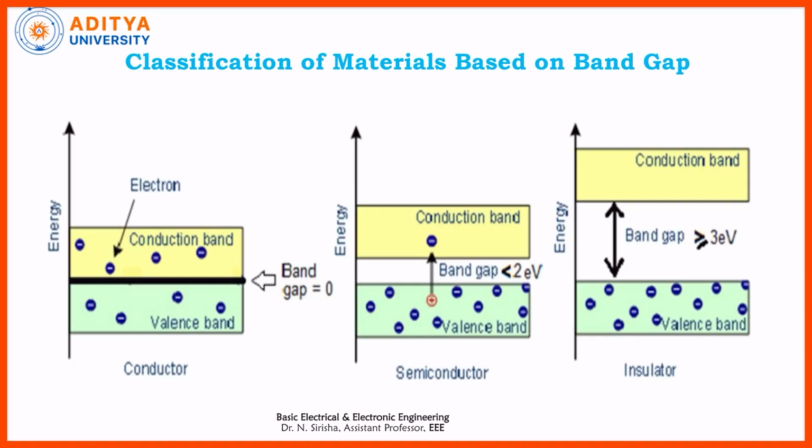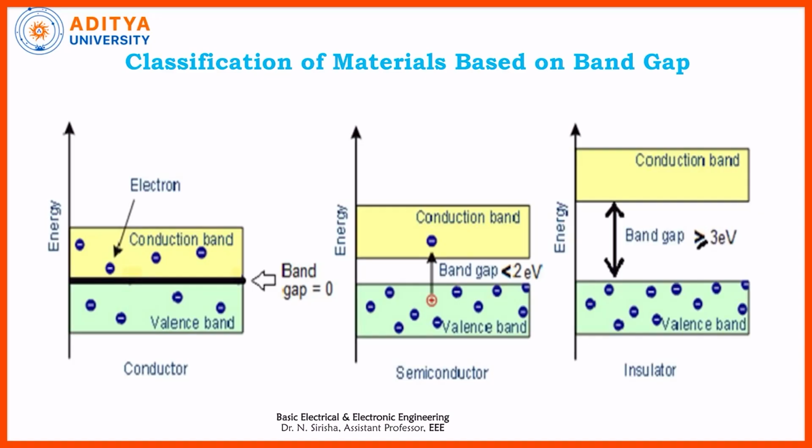Here, some valence electrons are present in the valence band. See, very little energy is required for these valence band electrons to jump from the valence band to the conduction band. If a small amount of energy is supplied, a thermal generation process takes place, and these electrons move from the valence band to the conduction band. At 0 degrees, the electrons in the valence band exist as they are, and there won't be any conduction process, and the semiconductor acts as an insulator.